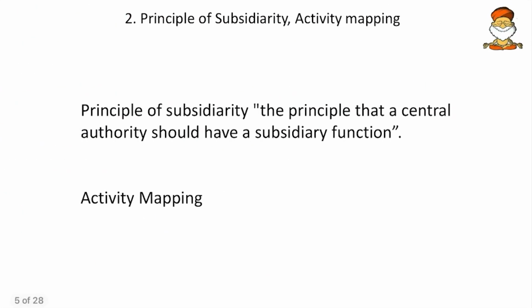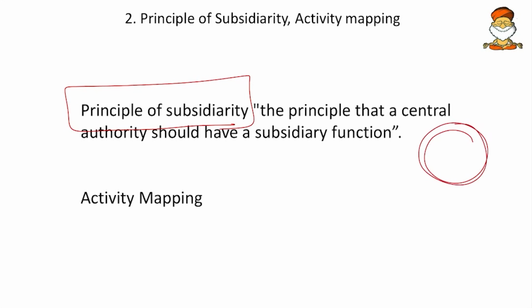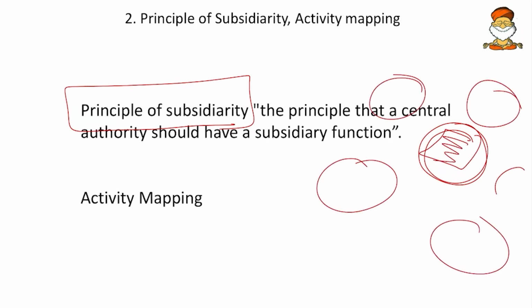Then come to the next, principle of subsidiarity and activity mapping. These are keywords which are used during decentralization, devolution of powers, etc. What is the meaning of the principle of subsidiarity? It means that the center is not assuming a centralized role, it is assuming a subsidiarized role, that is, it is becoming subordinate. It vests in itself as little power as possible so that the other subsidiaries will have more powers.